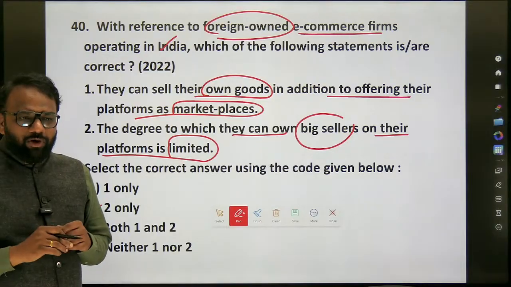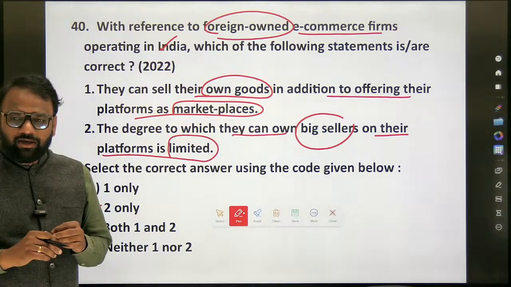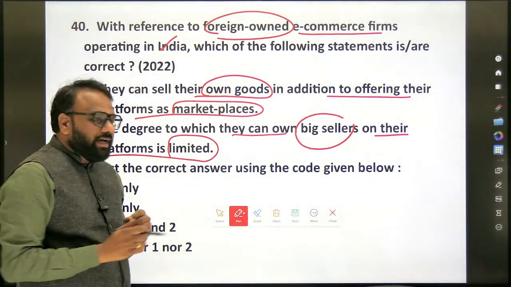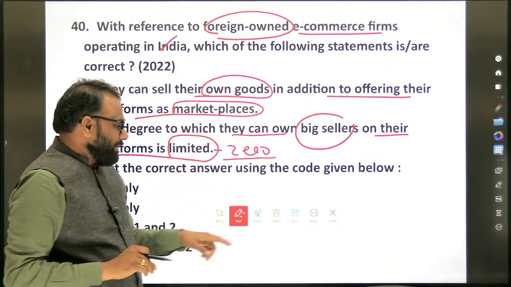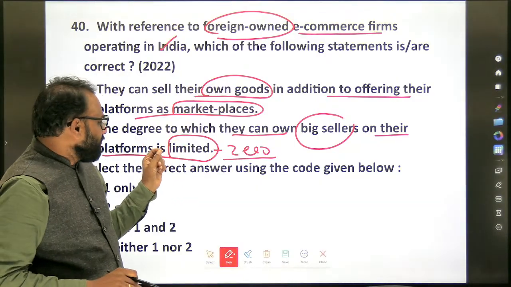So why is it neither one nor two? Yes, so here in the second option, it is completely zero. So what do we understand by the second statement? The degree to which they can own big sellers on their platform is limited.